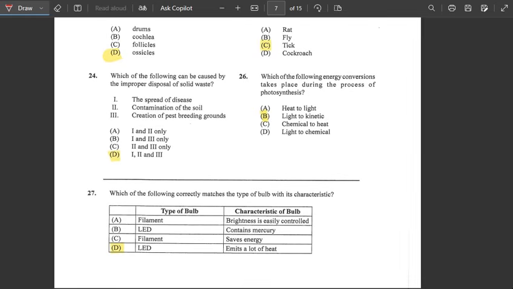Good. Number 26. Which of the following energy conversions takes place during the process of photosynthesis? And here it says we would have light to kinetic. So this is how it goes now. From light it would be generated to kinetic energy. It's not from heat to light, because if we do have heat, we will not get light from heat energy, and if we have light, we will not get a chemical energy. So the answer would be light to kinetic. Alright, number 27.